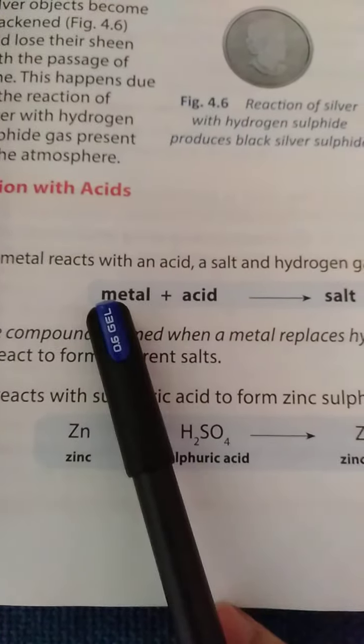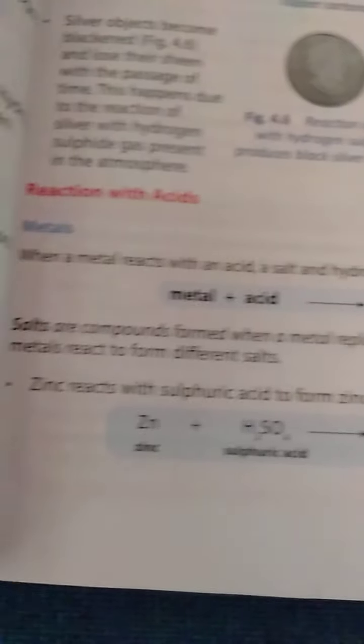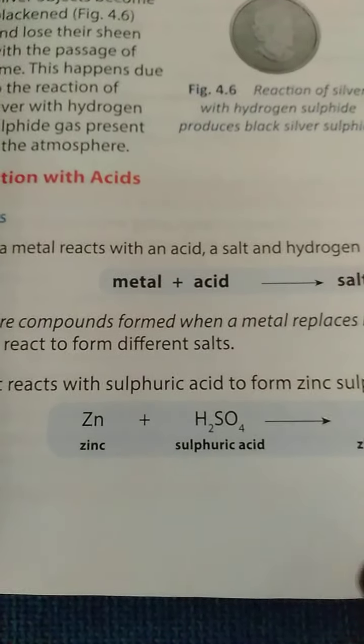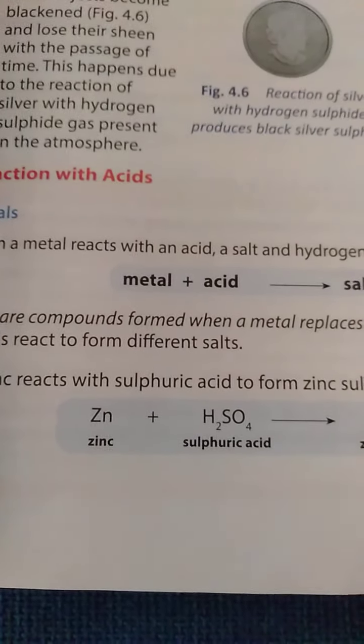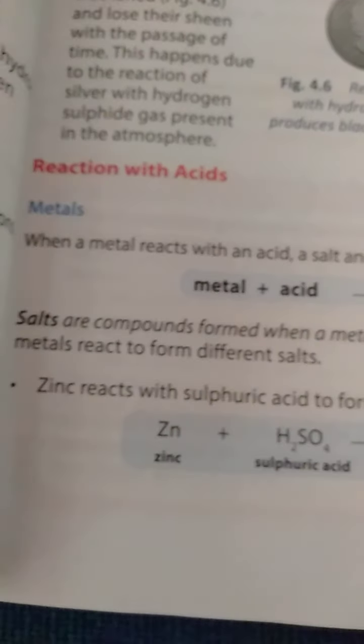What will happen when metal reacts with acid? It forms salt plus hydrogen gas. Salts are compounds formed when a metal replaces hydrogen in an acid. Different acids and metals react to form different salts.